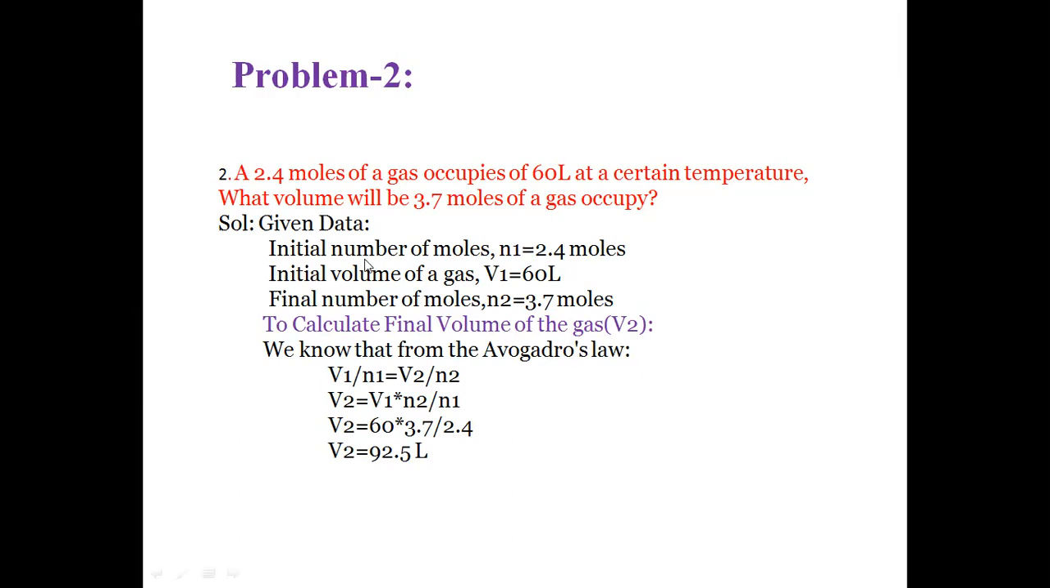From the given data, the initial number of moles N1 is equal to 2.4 moles, the initial volume of the gas V1 is equal to 60 liters, and the final number of moles N2 is equal to 3.7 moles. We have to calculate the final volume of the gas, V2. We know from Avogadro's equation, V1 by N1 is equal to V2 by N2. From that, V2 is equal to V1 into N2 by N1. So V2 is 60 into 3.7 by 2.4. The final volume of the gas is 92.5 liters.